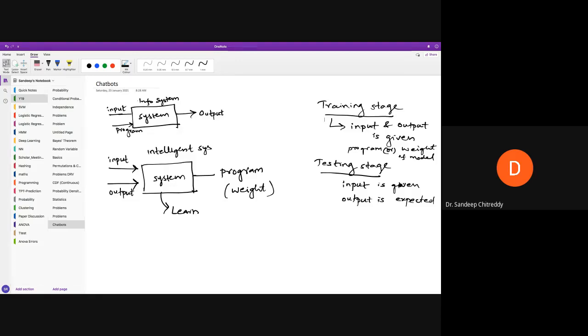So I've also discussed the training and testing stage using this yes-no application. Now let us go to chatbots and see what a chatbot is, what the training stage is, what the input and output are in training, and what happens during the testing stage. A simple question: what is an input? Can anyone guess what the input is in a chatbot?